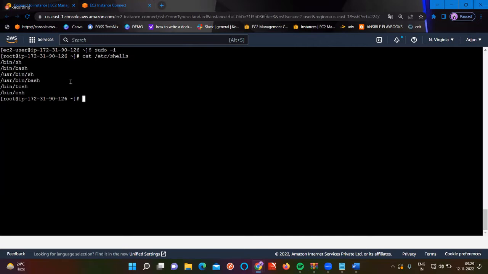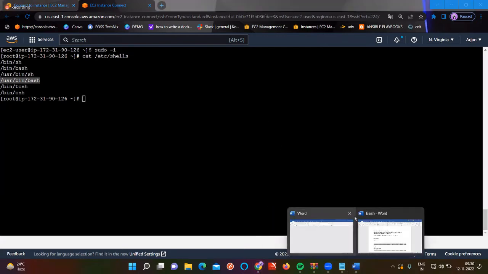Sir, what is bash here? Bash is the default shell which a user can log in directly. Perfect. Then what are these other shells? Let me tell you the meaning of bash: it is Bourne Again Shell. Bash means Bourne Again Shell.